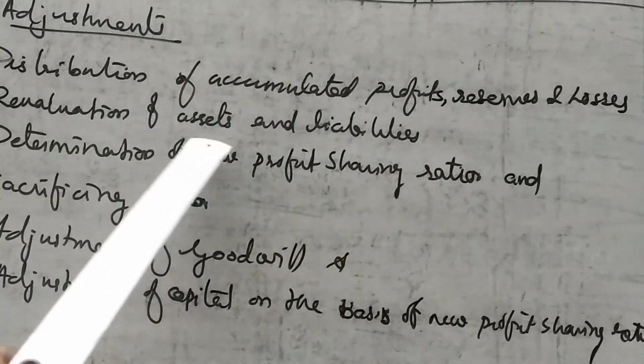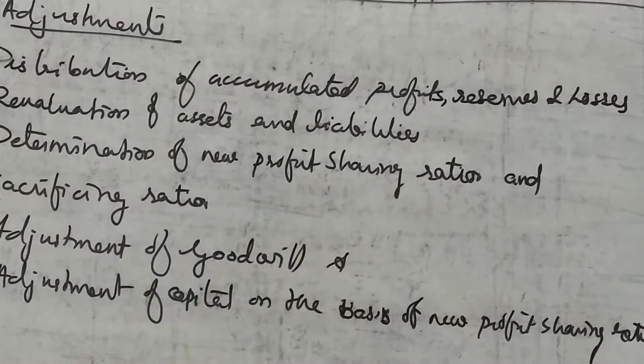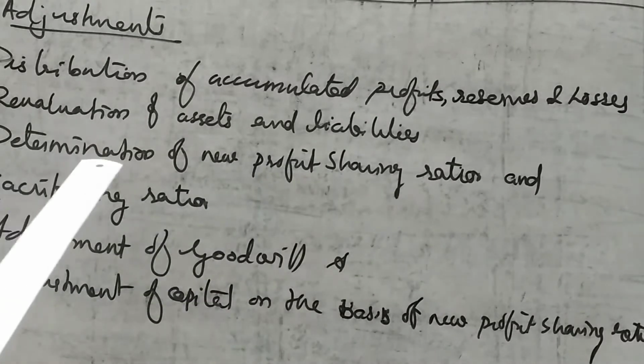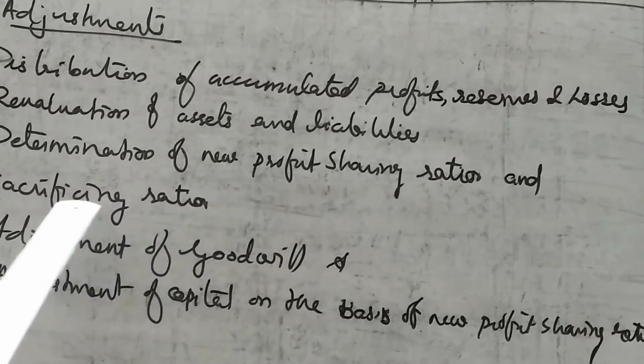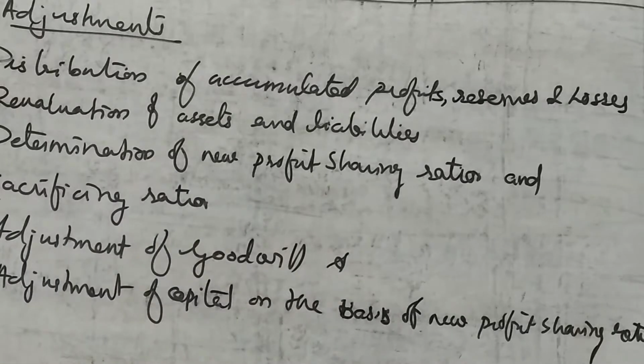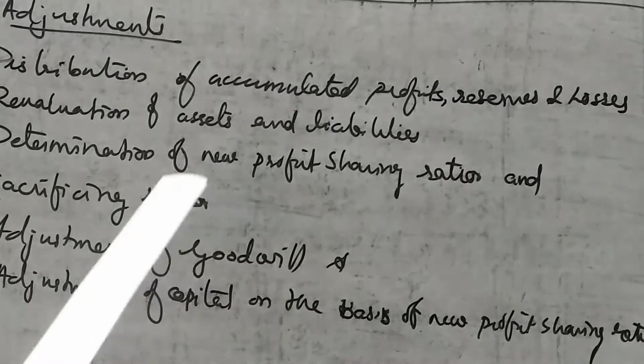Then revaluation of assets and liabilities. All the assets and liabilities are to be revalued. Then determining the new profit sharing ratio and sacrificing ratio. While a new partner is entering into the firm, he should be given a part of the share. So that is the new profit sharing ratio.